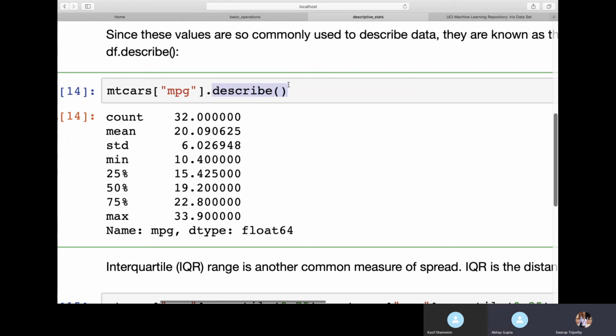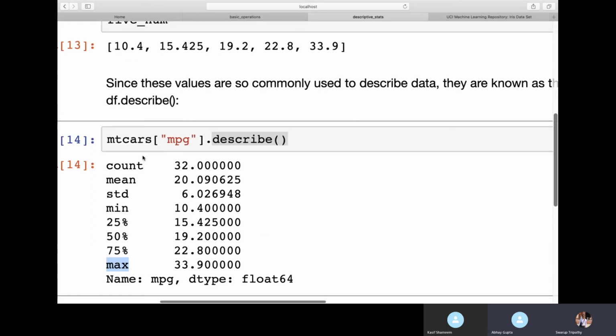Suppose I want to understand more with respect to miles per gallon. This describe also gives you the 5 number summary. It says what is the minimum value, that is the 0th percentile, what is the 25th percentile, the 50th, the 75th, and the max. It also tells you the mean and the median. What is STD? Standard deviation.